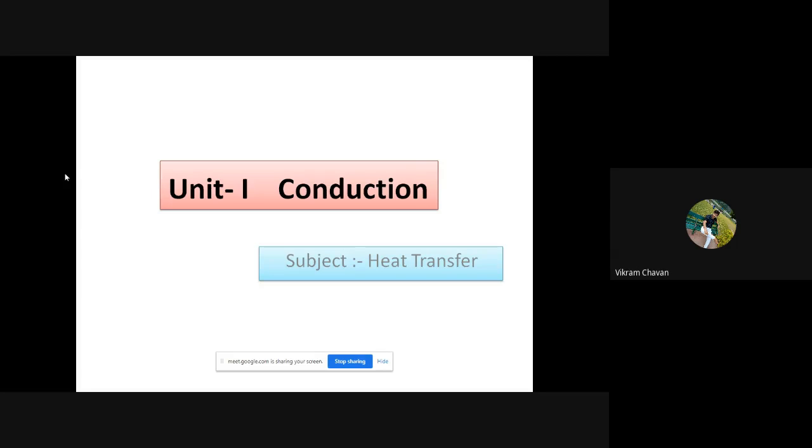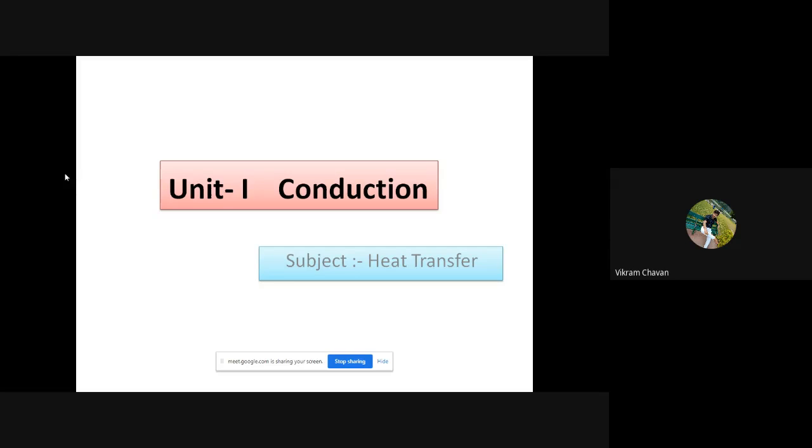Okay. So in the last lecture, we discussed the heat transfer subject. What is meant by heat transfer? What is meant by heat, and what is meant by transfer, and what is the combined meaning of heat transfer? And what we are going to cover in this particular subject. So thoroughly we discussed the syllabus, and by taking simple examples, we tried to understand how we are going to learn and what we are going to gain through this particular subject.